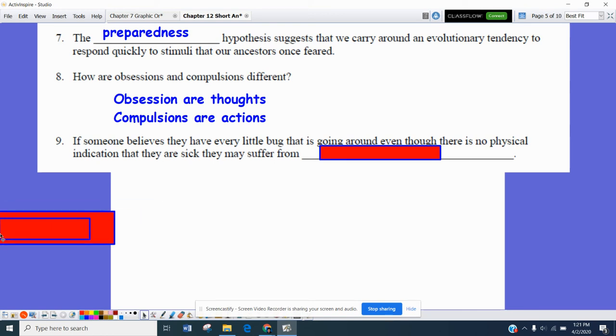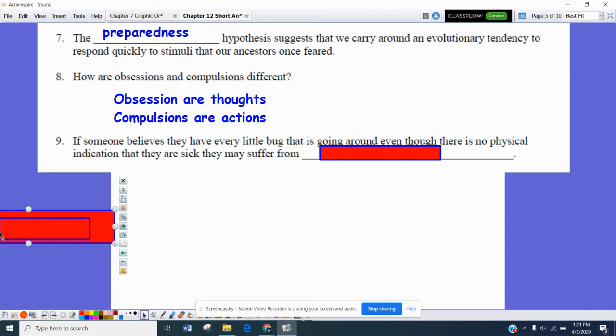When you are obsessing over something, you're constantly thinking and have thoughts about this item or person. A compulsion is like you're actually doing something. So a lot of times when people think about OCD, the C part, the compulsion, is the action. So it could be being compulsive cleaners or something of that nature.